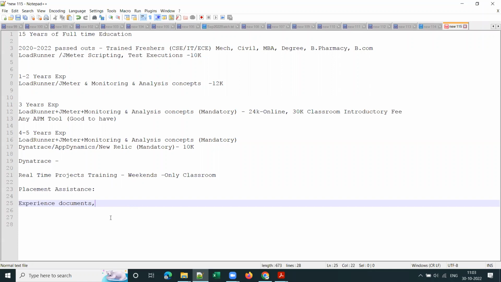See, all our consultancies are companies, they are not like other regular consultancies which run for 6 months. After 6 months, they generally close and start giving experience documents under another name, right? But it's not like that in our case. The consultancies we are providing experience documents from have existed since around 2015, so they will exist in the coming 5 to 10 years as well. Clear, guys? They will not close every 6 months.